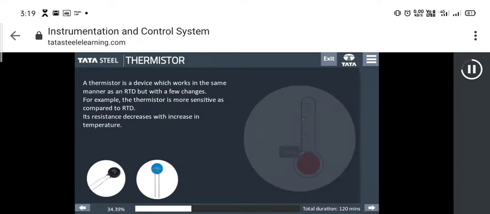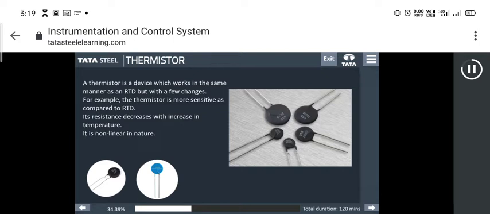In NTC, resistance decreases with increase in temperature. In PTC, resistance increases with increase in temperature. Thermistor is non-linear in nature. The operating range of a thermistor lies within minus 200 degrees to 360 degrees Celsius.